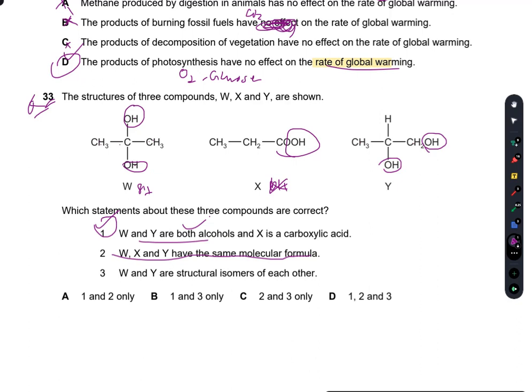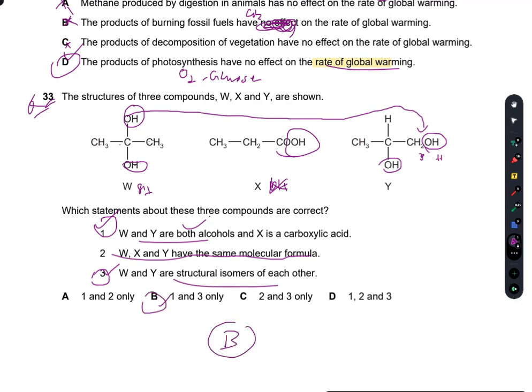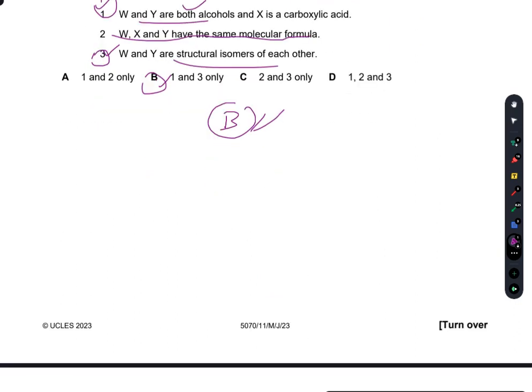With alcohol, it should be like CH3. Now it is written as CH2, which means that this H and this H attach with one O, which moves to this position. So yes, W and Y are structural isomers of each other. So B is the right option.